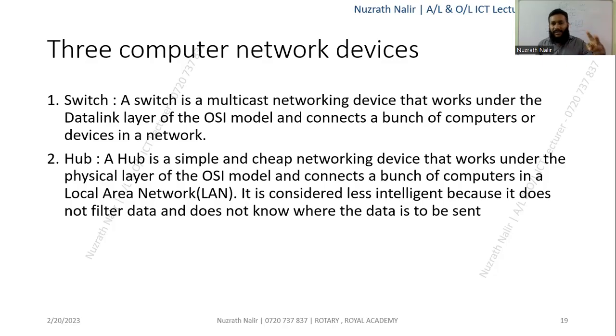Number two, the switch is an intelligent device, but the hub is not an intelligent device because it does not filter data and does not know where the data is to be sent, which is broadcasting. It is shared to the whole network. So even everyone can see those messages, but the switch is an intelligent device. The data is sent to the appropriate destination or destinations. That's why it is unicast or multicast. Okay, that's how it's working.